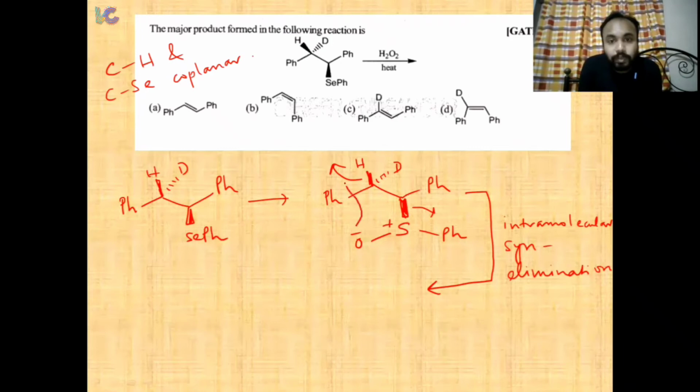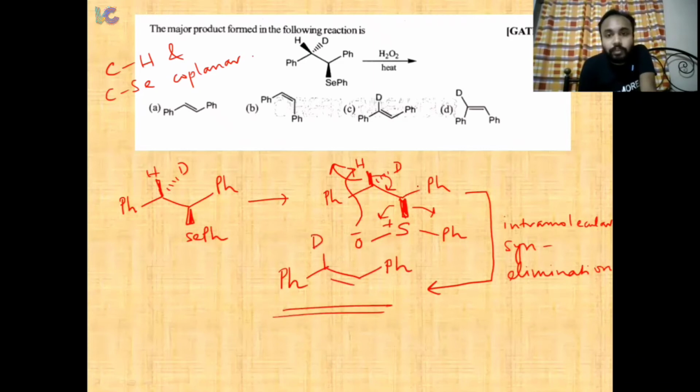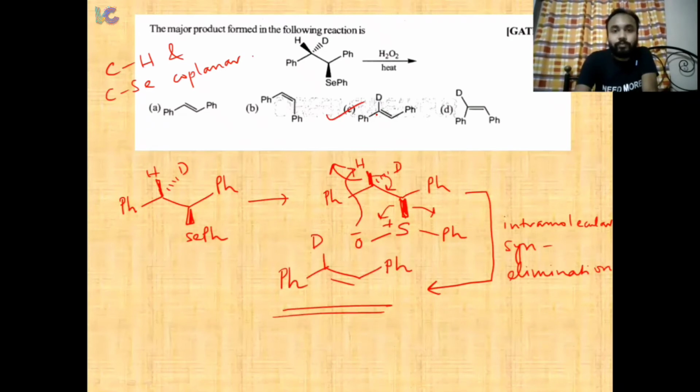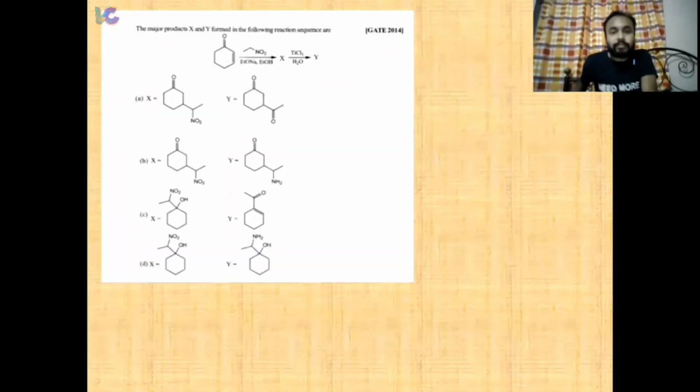So this O minus will abstract this hydrogen. It will form a double bond here, and this selenium-carbon bond breaks. So we end up with this trans product. That means the phenyl is in the trans position. Okay, so the correct option is option C. So let's move on to the next problem.